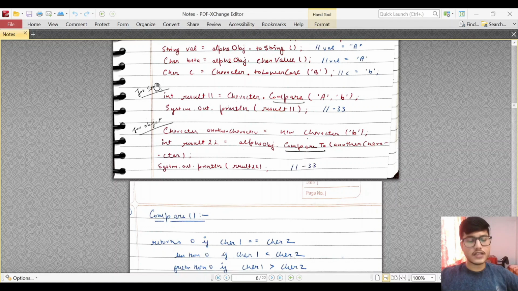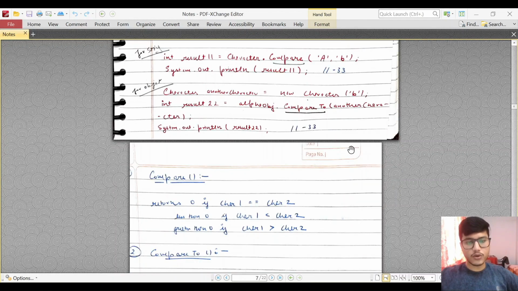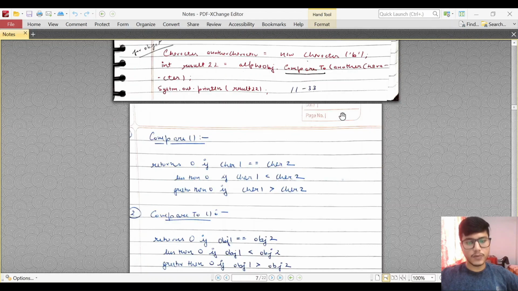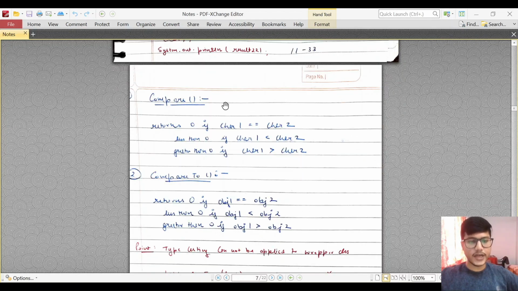And our Object class has a method called compareTo. So in these wrapper classes, this compare method is a newly defined method, while the compareTo method will again be there because all these primitive classes are nothing but extending the Object class itself. So we will have a compareTo method in which we can do the same thing, but how it will differ is from the compare method.